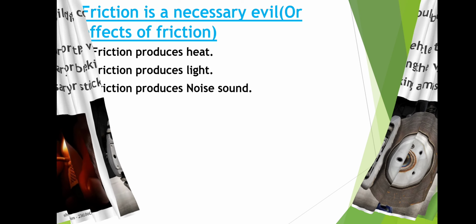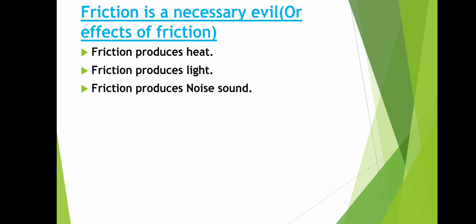Okay, next we are discussing some necessary evils of friction or effects of friction. Friction produces heat. We already know that when you rub two hands together, it creates heat, which is the effect of friction. Without friction, no heat will be generated.